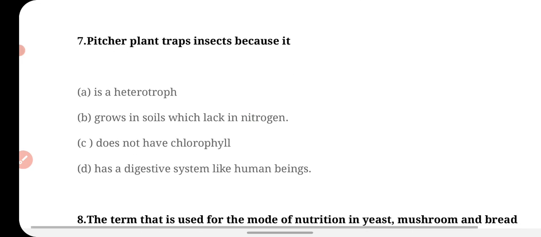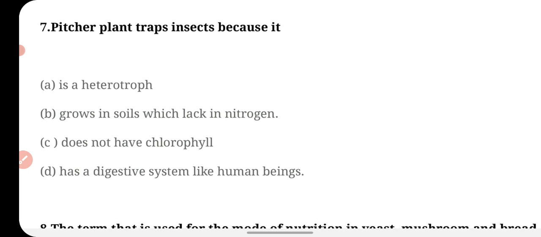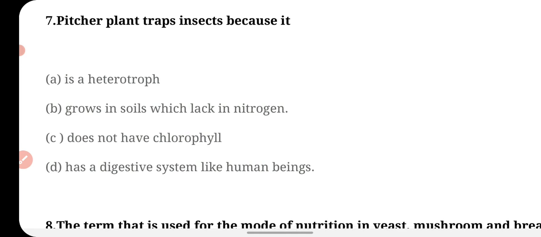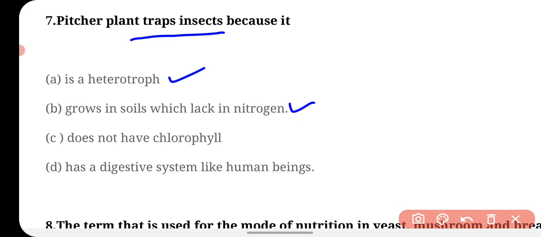Next question is, pitcher plant traps insect because it. Pitcher plant is an insectivorous plant, and insectivorous plants trap insects. Here it is asking why they trap the insect. Because it is a heterotroph, because it grows in soil which lacks nitrogen, because it doesn't have chlorophyll, or because it has a digestive system like a human being.